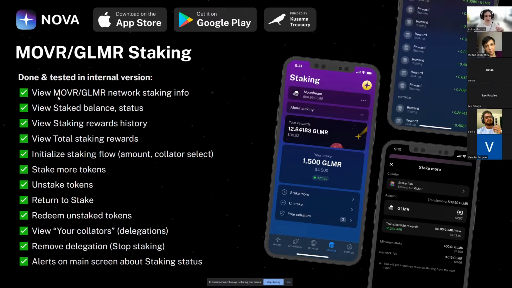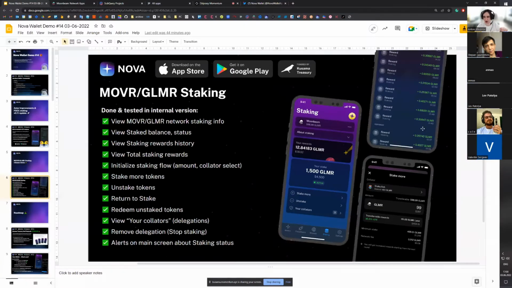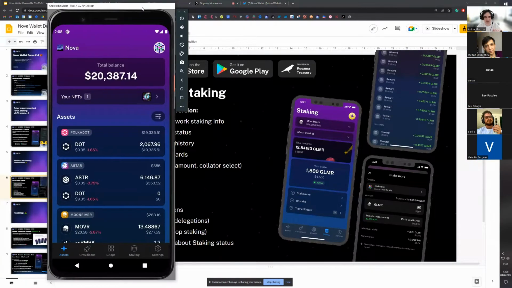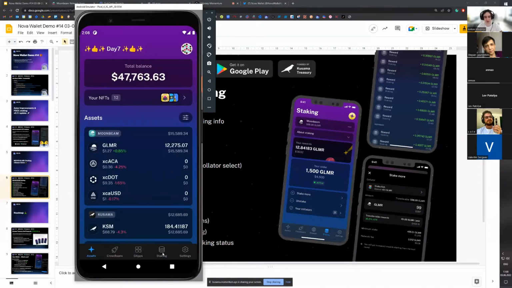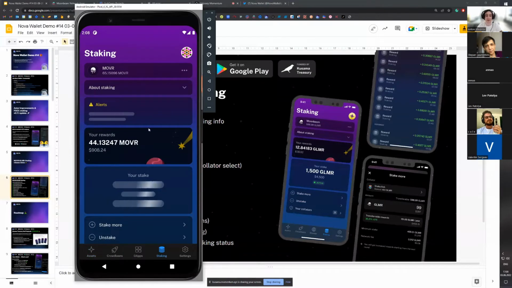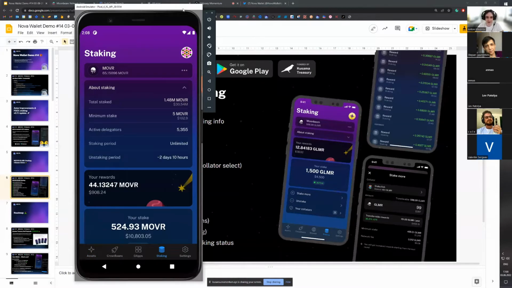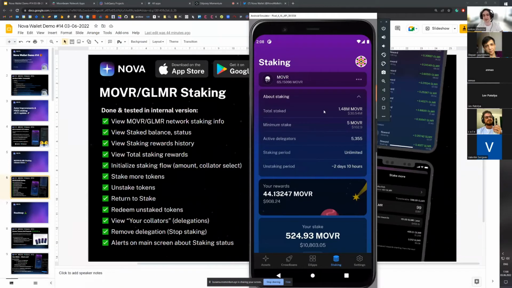Let's start with viewing MOVR and GLMR network staking info. I will jump to my Android application here. If you're not familiar, that's how No Wallet looks. I will switch to the wallet which already has some MOVR and GLMR staking. The first feature, network staking information, provides the user with general information such as the minimal stake, active delegators, staking period, and unstaking period, so that users are acknowledged with the staking conditions and network information for MOVR and GLMR staking.